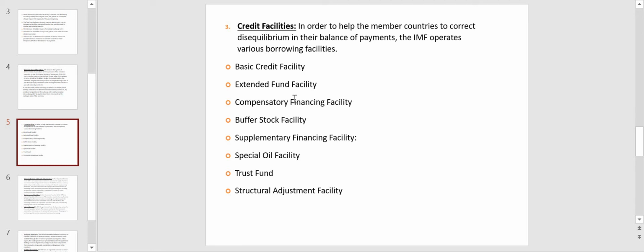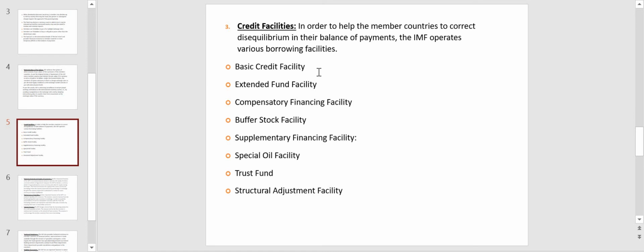The extended facility is limited for a period up to 3 years and the rate of interest is low, from 4% to 6.5%. So whenever they are facing a balance of payment problem, the member countries will go for basic credit facilities.